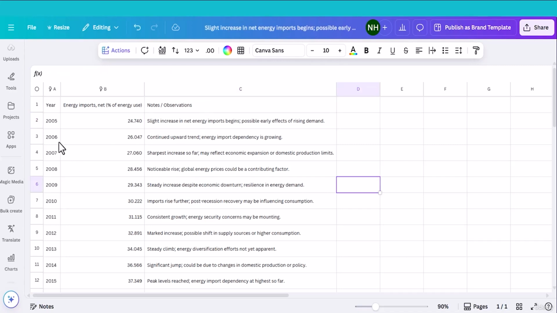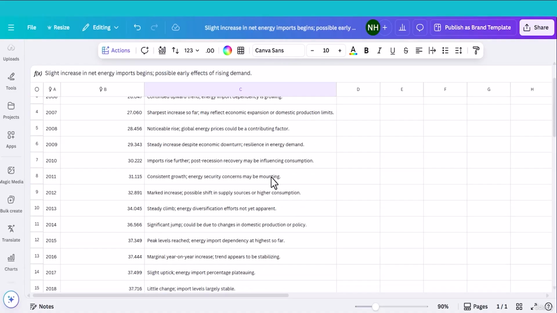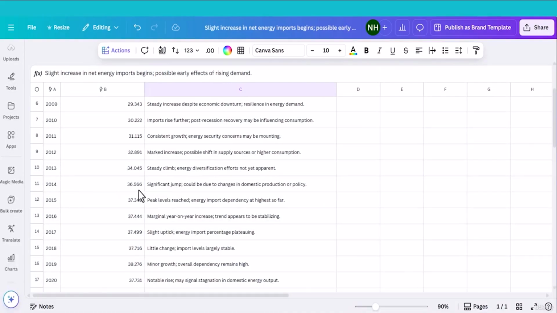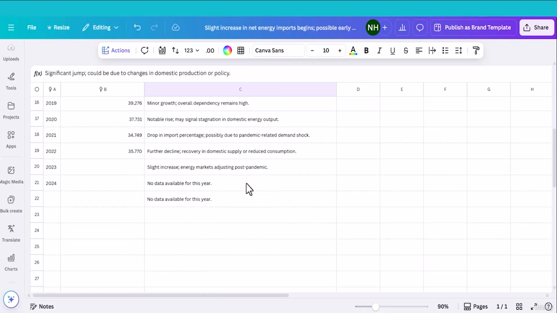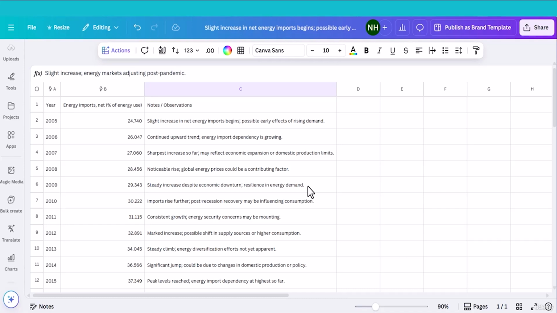For example, 2005 total energy imports, slight increase in net energy imports begins, possible early effects of rising demands, which is quite true. Let me check 2014. Significant jump could be due to changes in domestic production or policy. Let me check 2020. Notable rise may signal stagnation in domestic energy output. With Canva's magic feature, we can fill any empty cells.